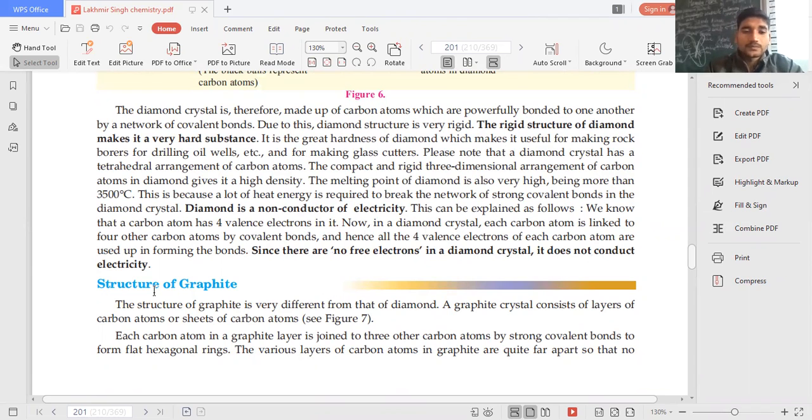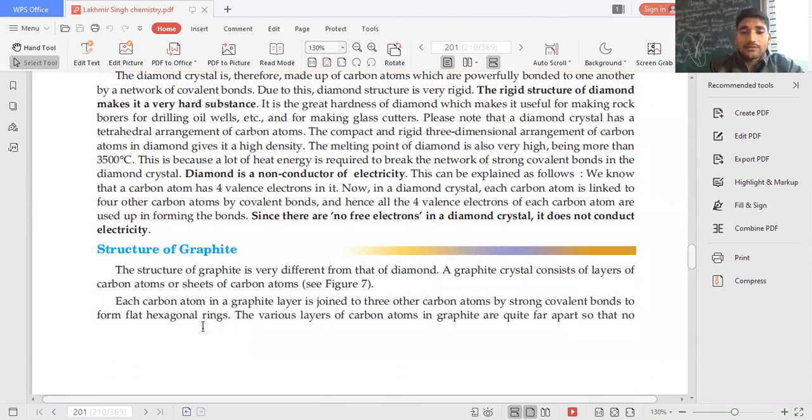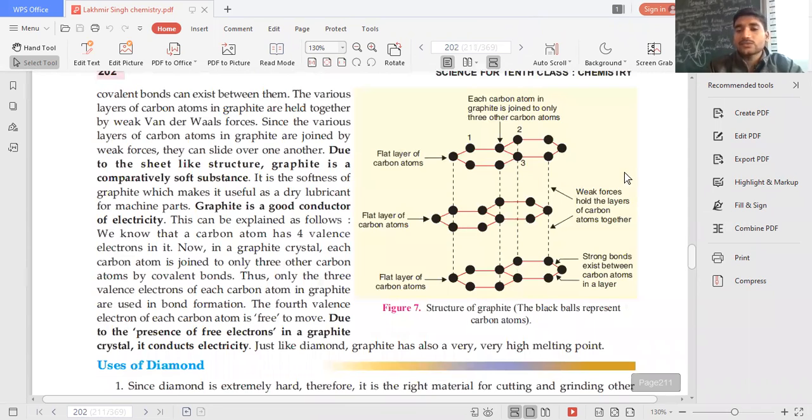Clear? The structure of graphite, I have already told you, is a hexagonal flat layer structure. You can see it is formed like a hexagon. These are hexagonal layers, and there is some distance between different layers. Fine. So this is called a hexagonal flat layer structure. Got it? Any problem?